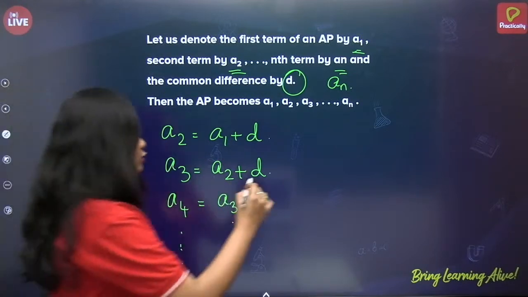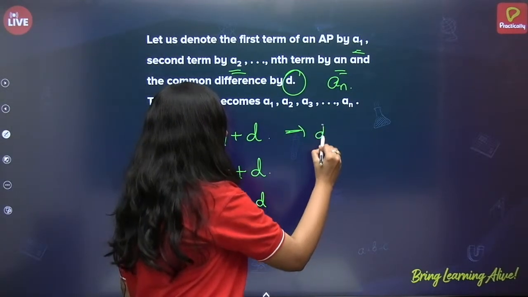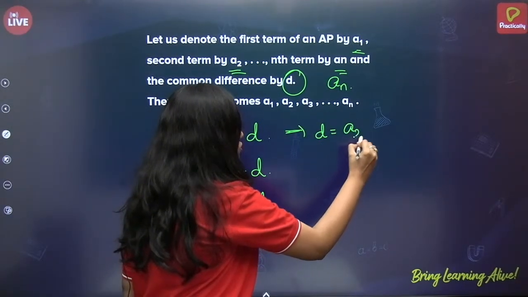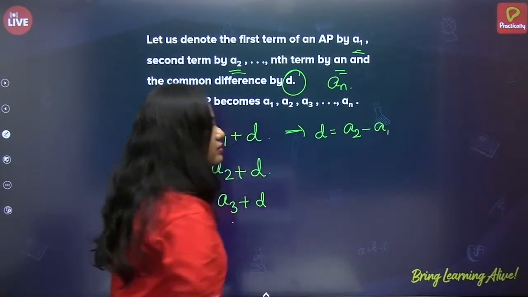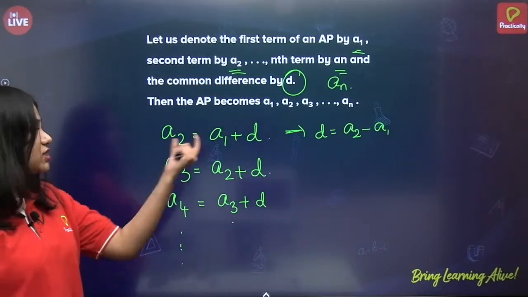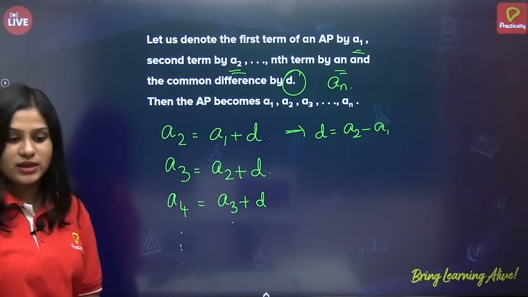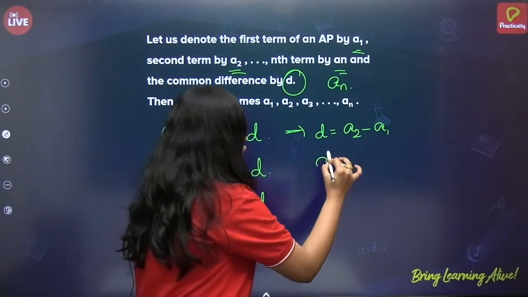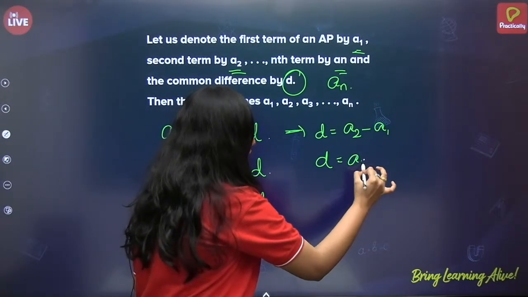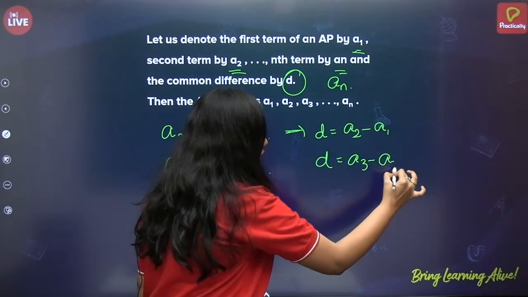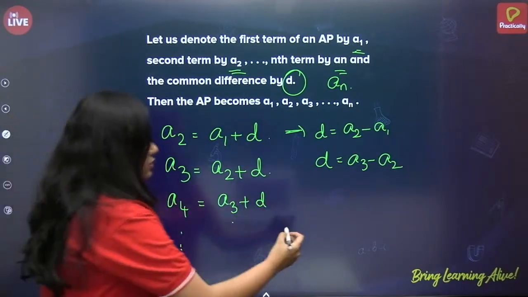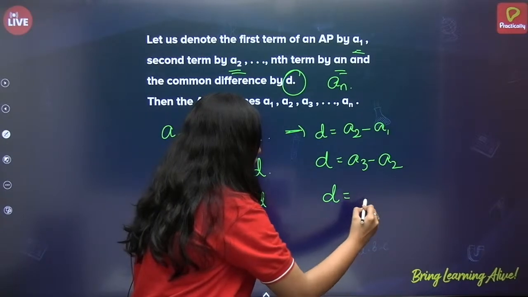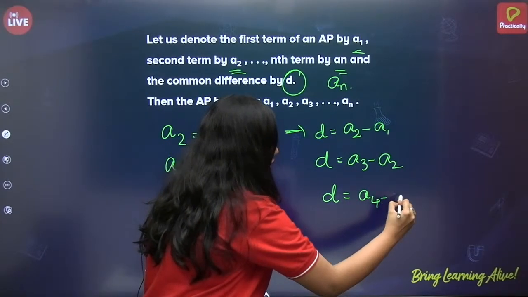Now what we'll do? Can I write D is equal to A2 minus A1? Right? I have just transposed this A1 to the other side. Next, common difference is equal to A3 minus A2. Next case, what will it be? D is equal to A4 minus A3.